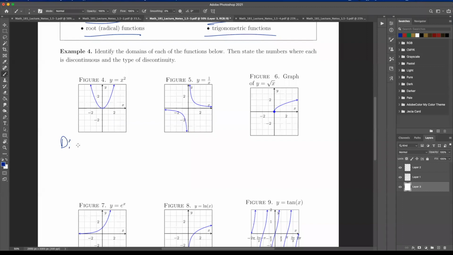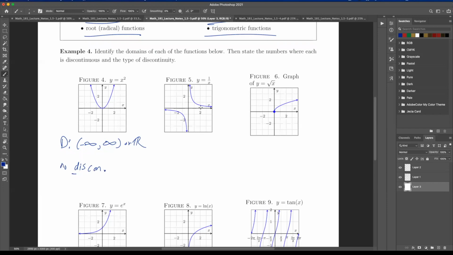Our domain for x cubed is all real numbers, right? So from -infinity to infinity, or you could just write all reals. Does this have any discontinuities? So there's no discontinuities. I'll just put a little note.